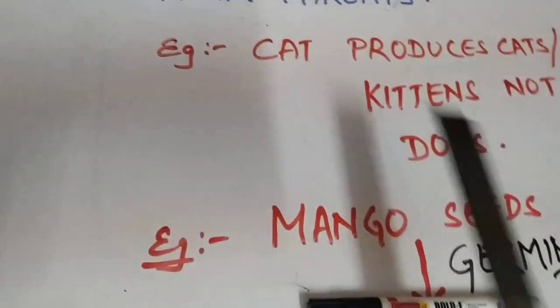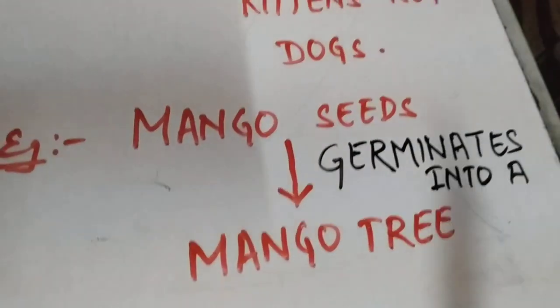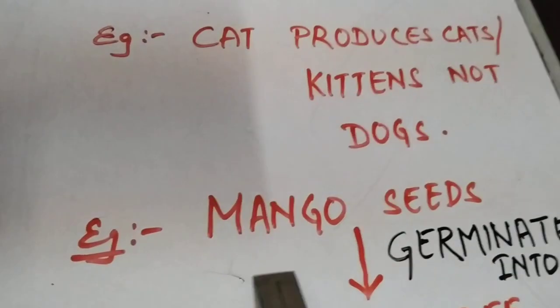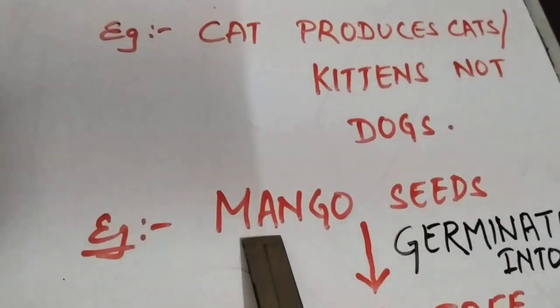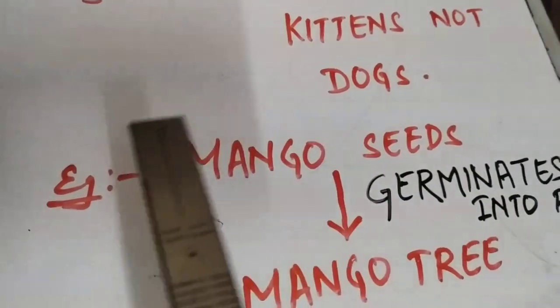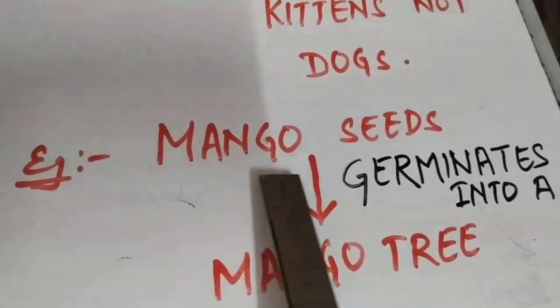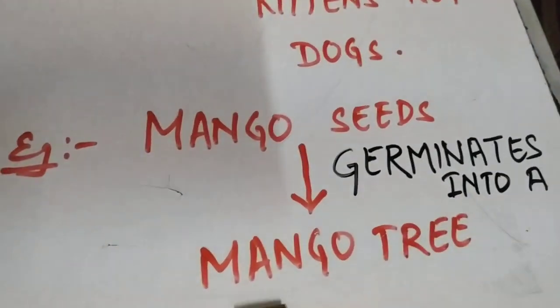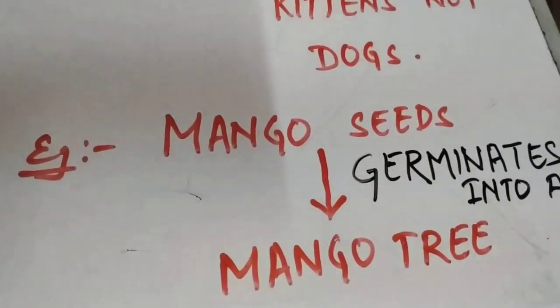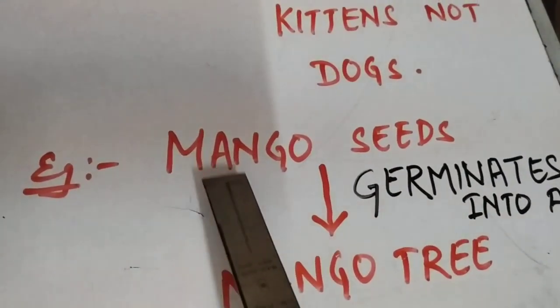Similarly, suppose in this summer season you are eating a lot of mangoes. You take the mango seed, put it into the soil, take care of it, supply water and allow it to grow. After some days, the mango seed will germinate into a mango tree, not into an apple tree. What is the meaning?